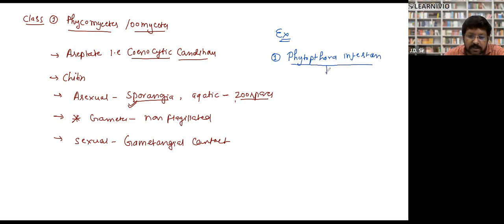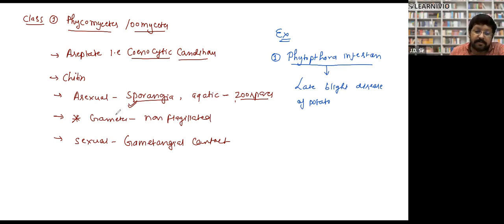This fungus causes a disease in potato, and this disease is called late blight disease of potato. By this disease, it destroys potato tubers.